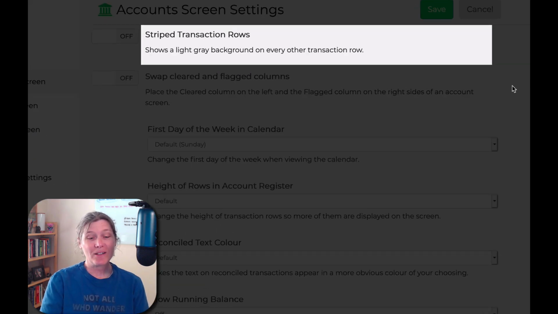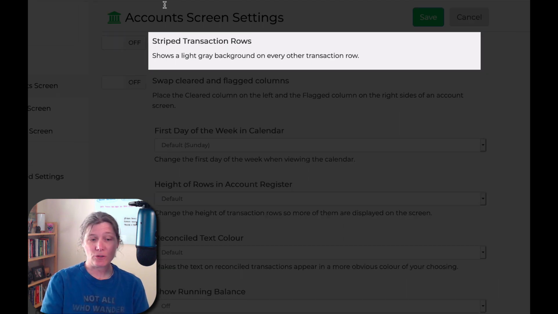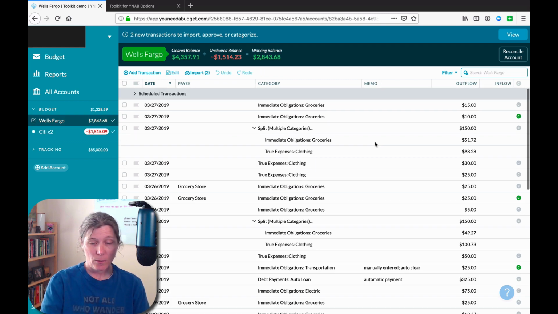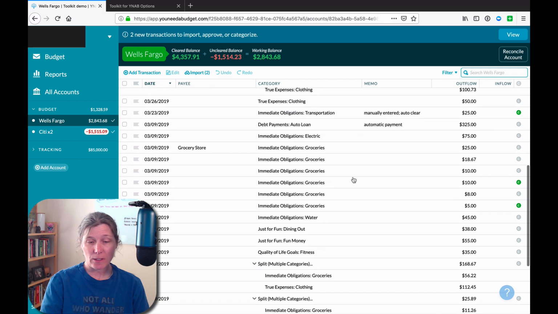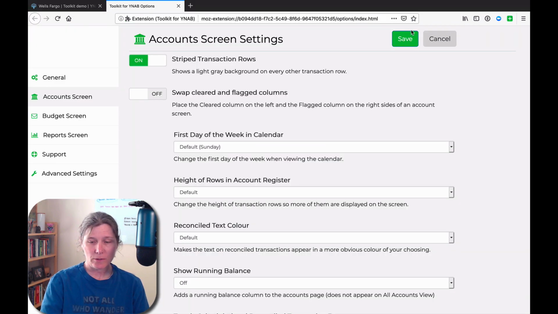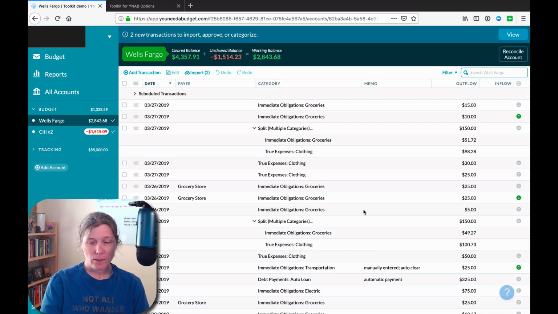So moving on, we come to a setting that does make sense to me. This is striped transaction rows. And by default in YNAB, we have just a plain white background with thin lines between each transaction, whether we're looking in the checking account or the credit card register. But if we turn this setting on, now we have striped rows.